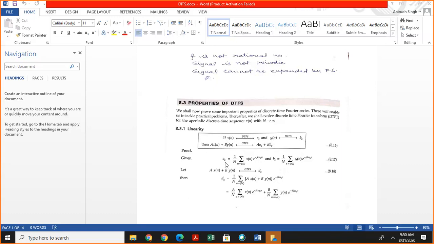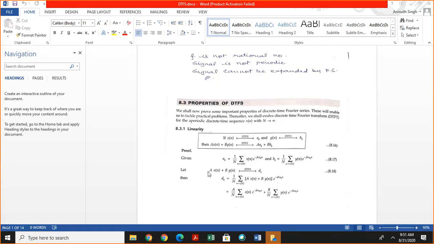Given that ak is equal to 1 by N summation x of n exponential minus jk omega naught n, and bk is given by 1 by N summation y of n exponential minus jk omega naught n.